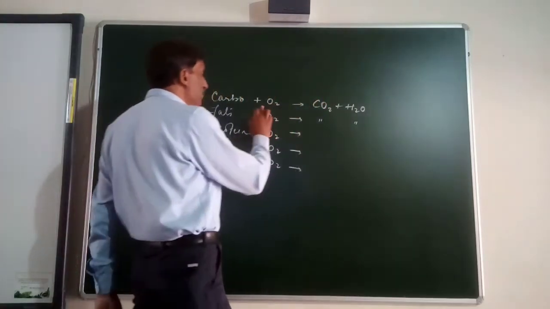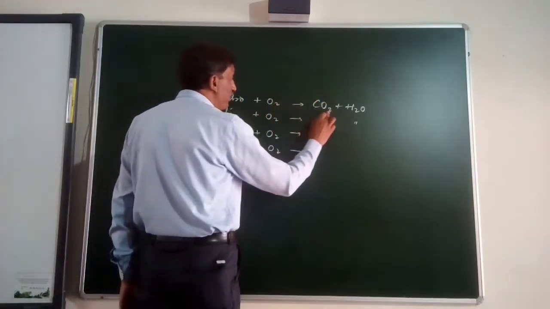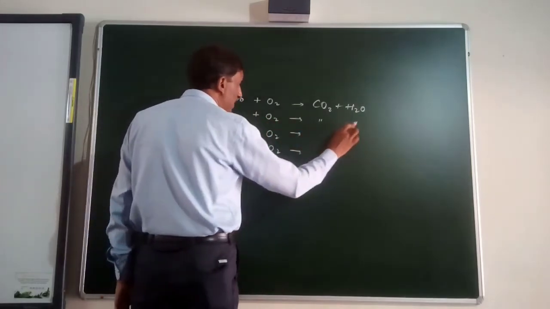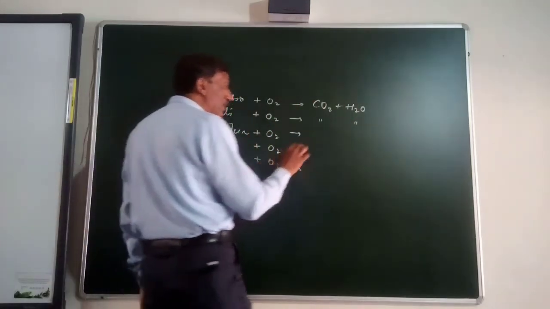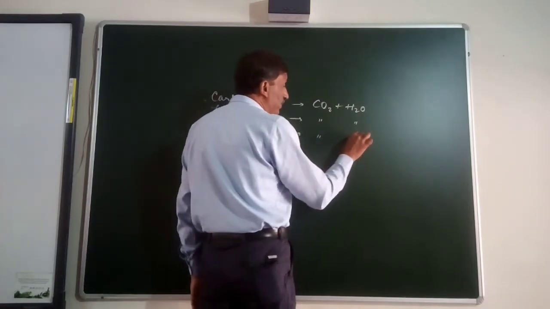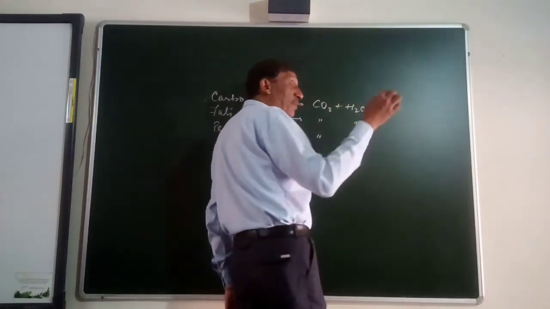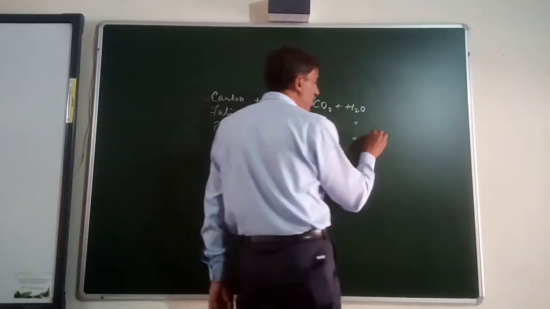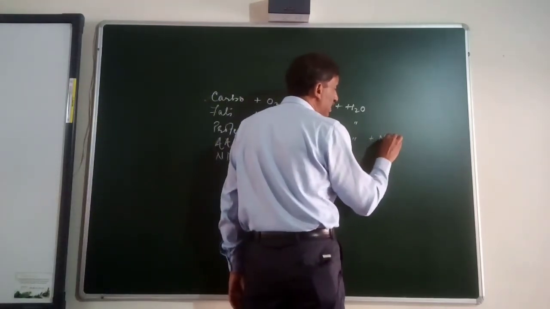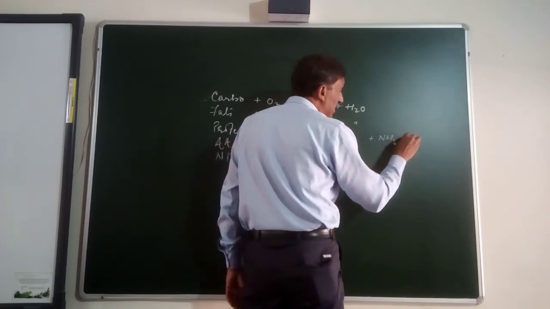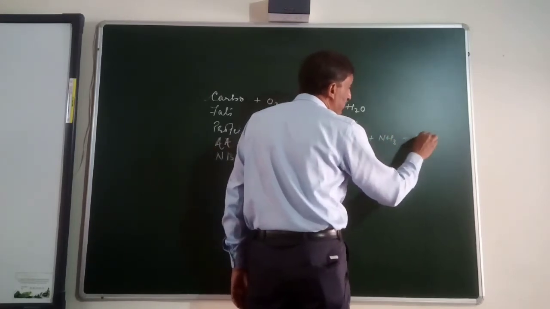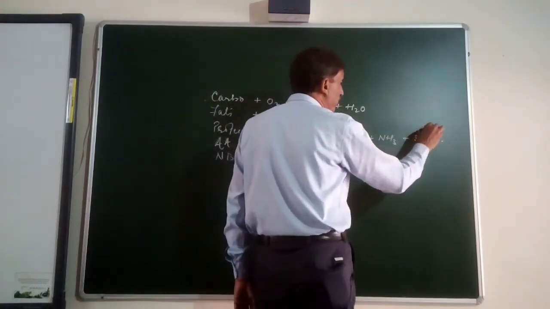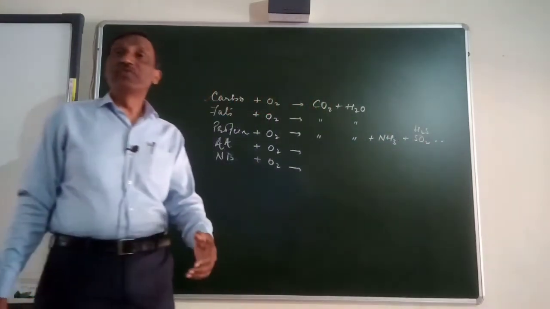So what are the products formed? As I said, carbohydrate when burned produces carbon dioxide and water. When fat is burned, it also produces carbon dioxide and water. When proteins are burned, they also have carbon, hydrogen, oxygen, plus nitrogen and sulfur, etc. So they will also produce nitrogenous products mainly in the form of ammonia, and if sulfur is there, then sulfur dioxide, or hydrogen sulfide, whatever it may make. These are again harmful substances.